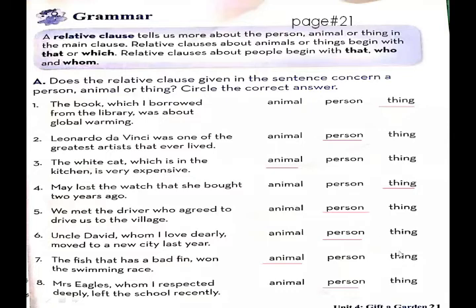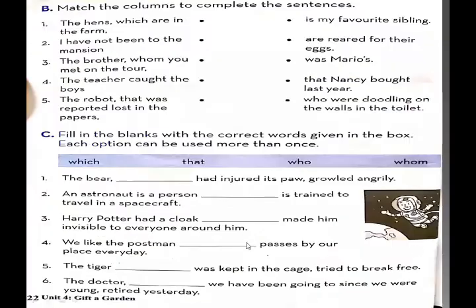Okay, moving towards the next page, page number 22 of your workbook. Now in this exercise B, you have to match the columns in the sentences. In both columns you have to match the sentences. Okay, do it with me. The hens which are in the farm are reared for their eggs.